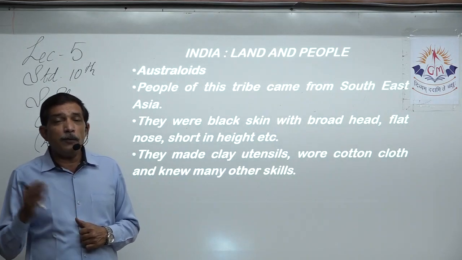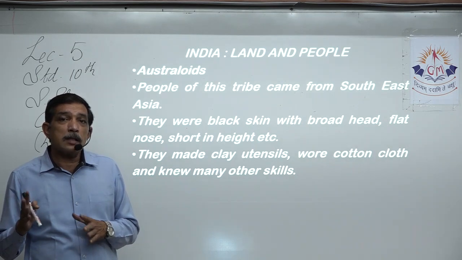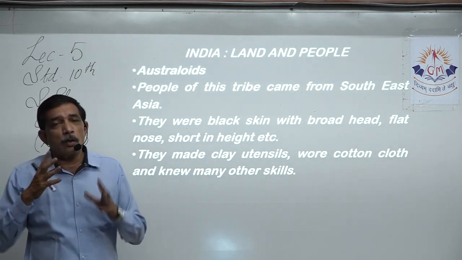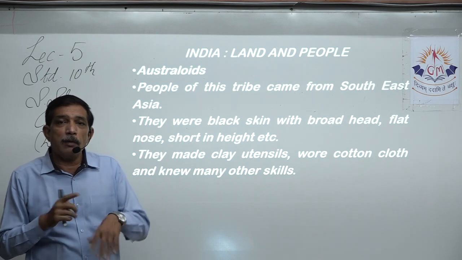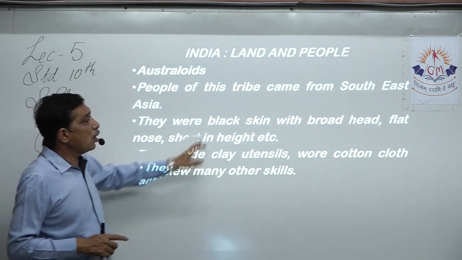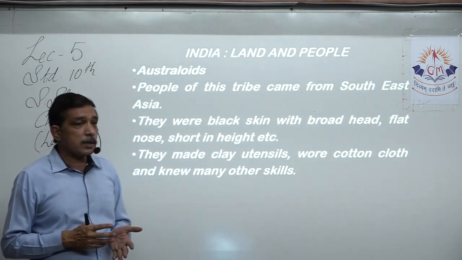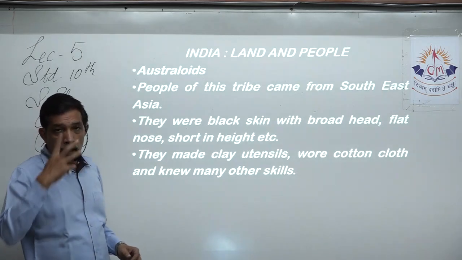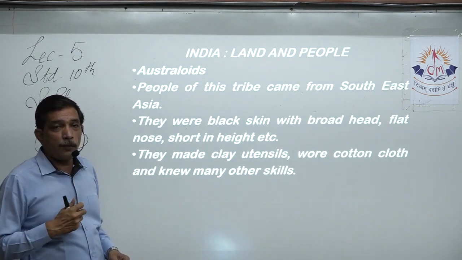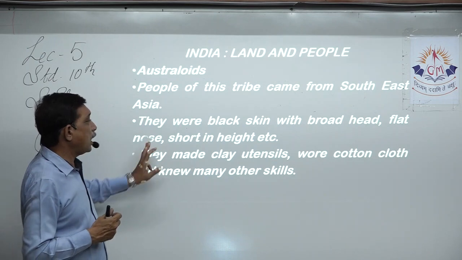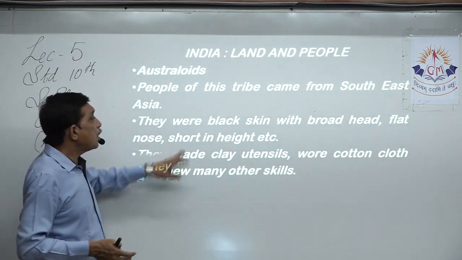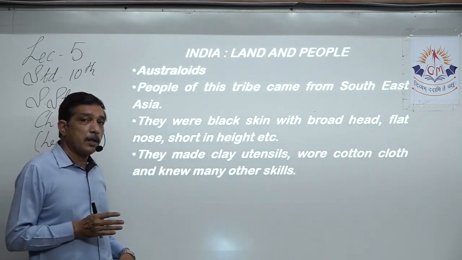So there the physical characteristics are different. They have a flat nose, flat face, and pale yellow skin. So intermingling of tribes is possible, and that is why the Negro who had a protruding face, instead of that, now they have a flat nose, short in height, that physical feature remains the same.